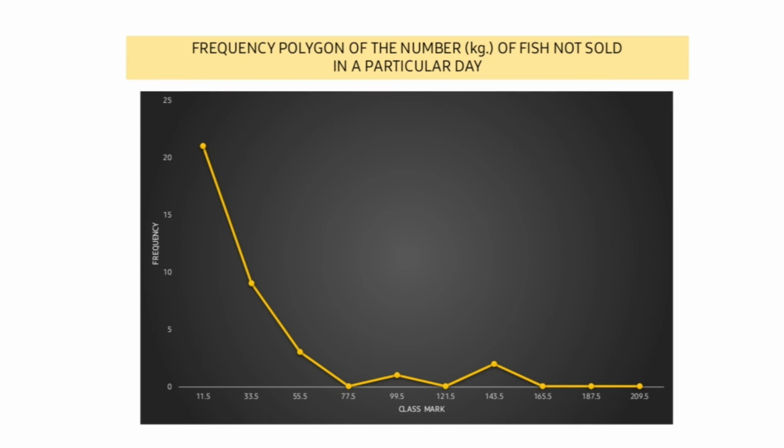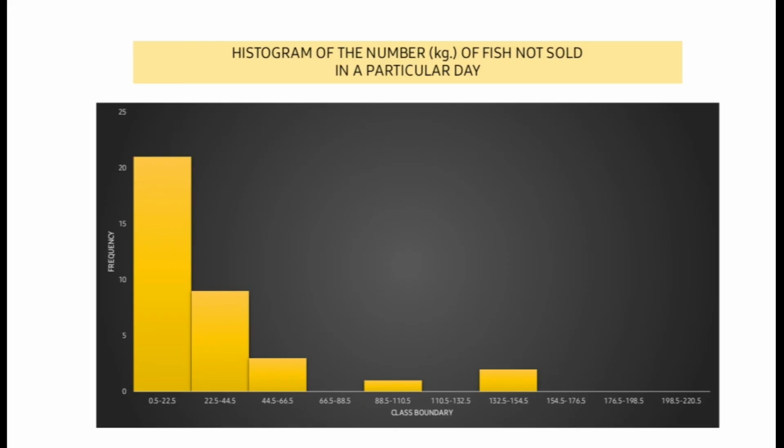The graphs present the grouped data frequency distributions. So let's have the frequency polygon, with class mark on the x-axis and frequency on the y-axis. From the previous frequency polygon and from this histogram, both showed that mostly between 0.5 to 22.5 kilos of fish are not sold in a particular day.